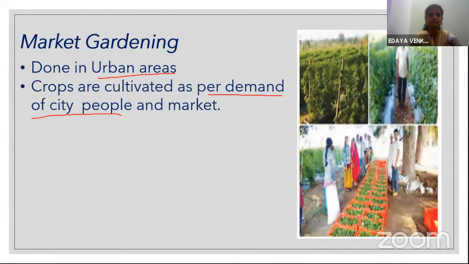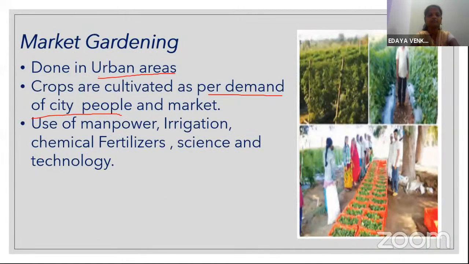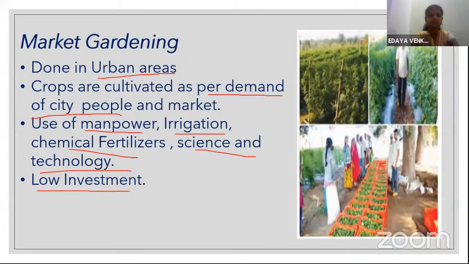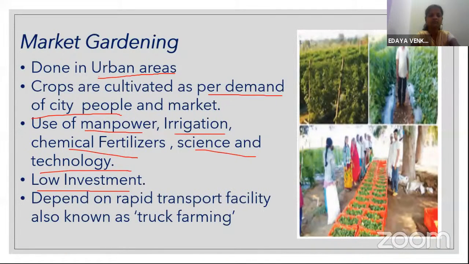Main inputs are manpower, irrigation, chemical fertilizers, science and technology. Very low investment is required. It depends on rapid transport facility, so it is also known as truck farming, so that produce reaches the people very soon.